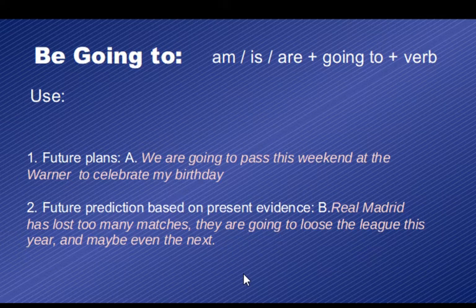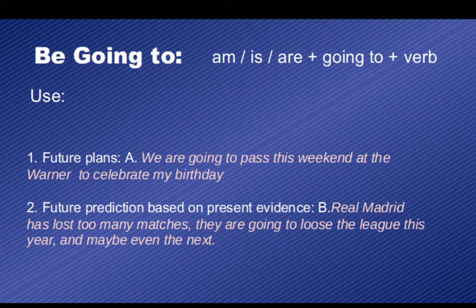So here we have these two possibilities. We can use it for future plans. And as you can see, the difference with the future simple with will is the fact that they are not spontaneous actions. They are things that are already planned. So future plans, like for example, we are going to spend this weekend at the Warner Park to celebrate my birthday. It's not something spontaneous. It's already planned.